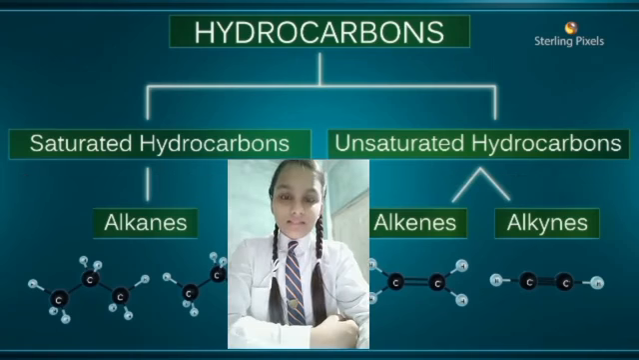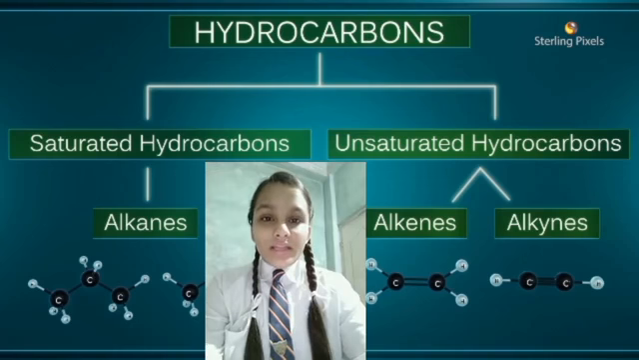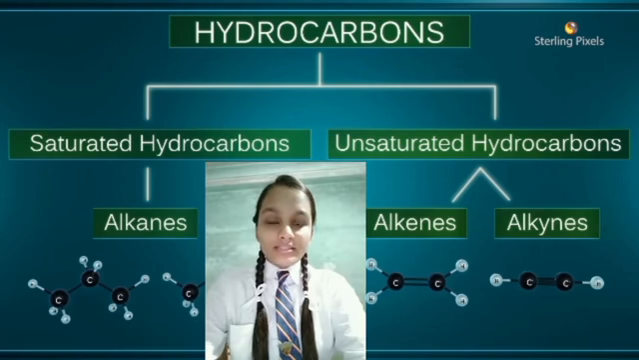Now let us discuss saturated and unsaturated carbon compounds. Saturated carbon compounds are those carbon compounds in which there is only a single bond between carbon atoms, and they are known as alkanes. Their general formula is CnH2n+2.